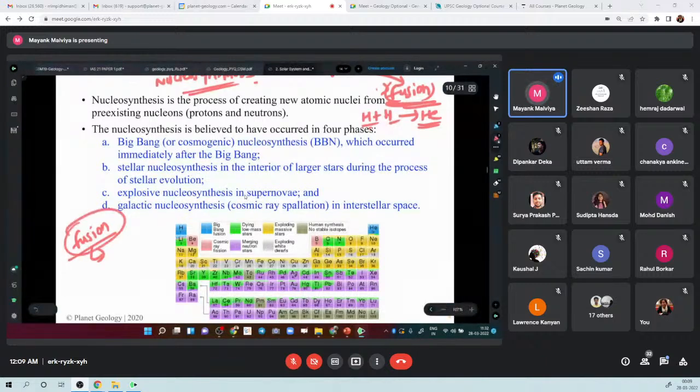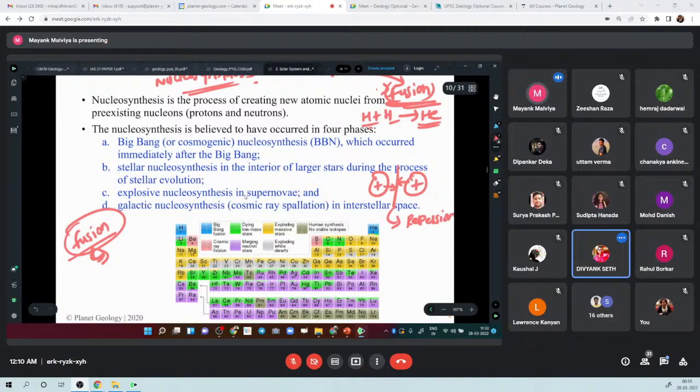So for fusion to take place, actually fusion is about nucleus, right? There is nucleus, and what is the charge on nucleus? Charge on nucleus is positive, right? So we know that when two positive, same polarity objects come together, what happens, is there attraction or repulsion? Repulsion. Yes, there is repulsion.